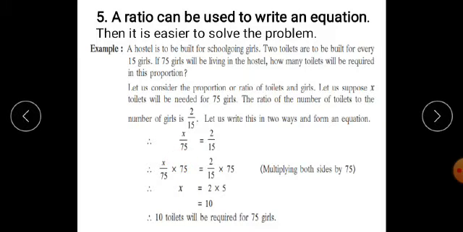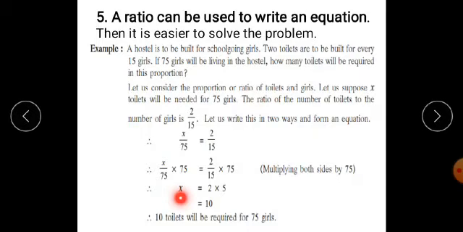Therefore, multiplying both sides by 75, we get x upon 75 multiplied by 75 is equal to 2 upon 15 into 75. Now 75 and 75 get cancelled. Therefore, on the left hand side we get x, and 75 is a multiple of 15. Therefore, 15 ones are 15, 15 fives are 75.